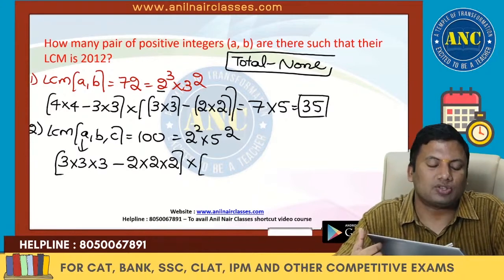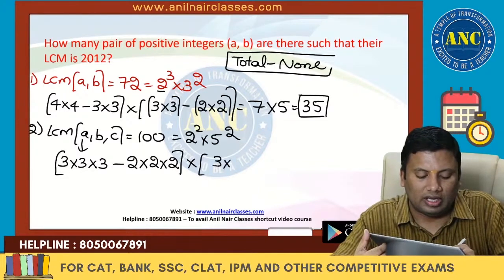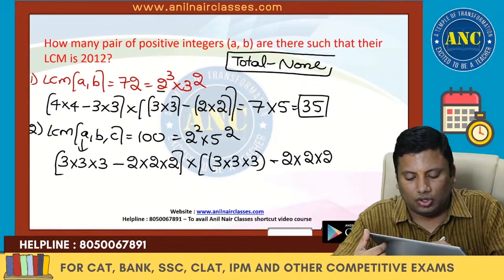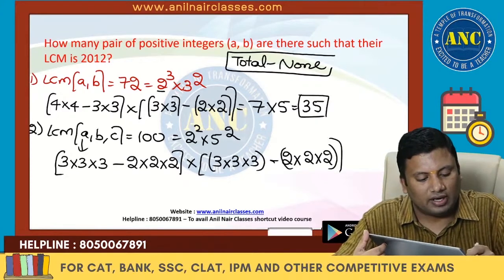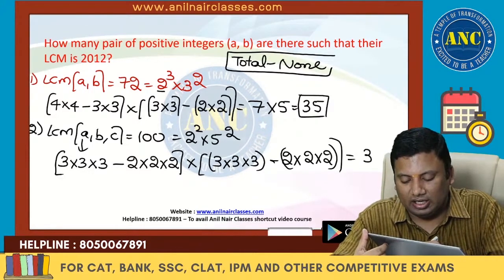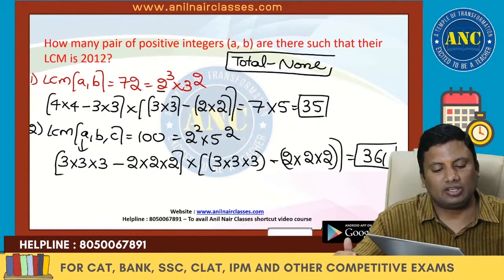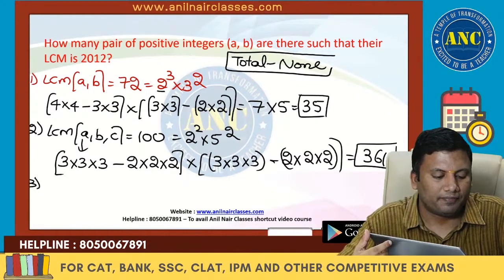Into 5 square, 0 to 2, 3 cases, 3 into 3 into 3. Since the power is the same, it will be the same: 2 into 2 into 2. So 27 minus 8, 19. 19 square is 361.